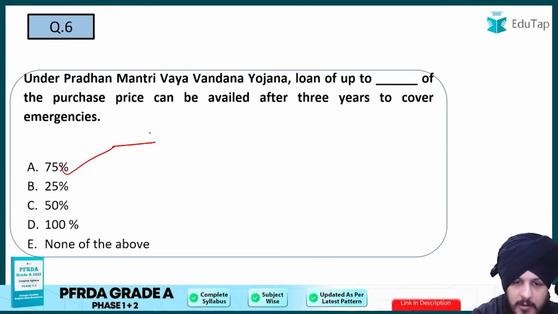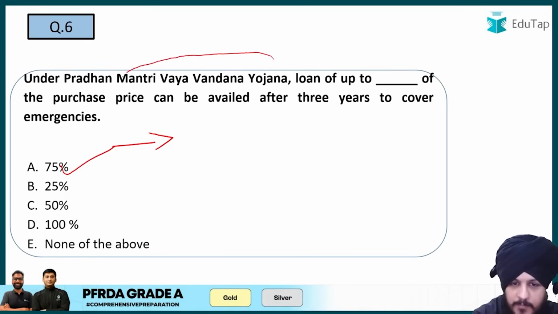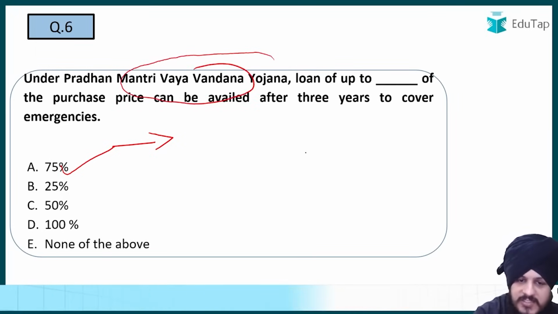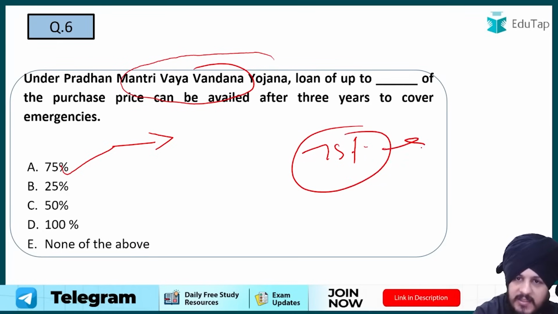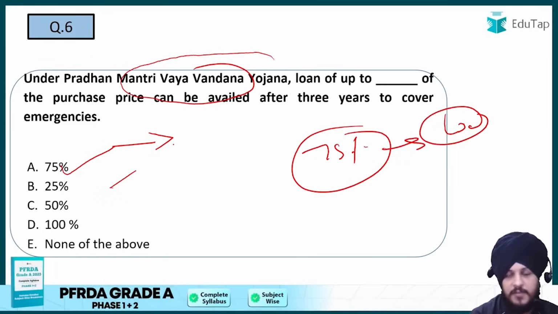Fine. So after completing 3 policy years, the individual can avail a loan against the Pradhan Mantri Vay Vandana Yojana investment. And what the pensioners can do is borrow a maximum of 75% of the purchase amount in the form of a loan. Fine. So A is going to be the answer regarding this Vay Vandana Yojana.